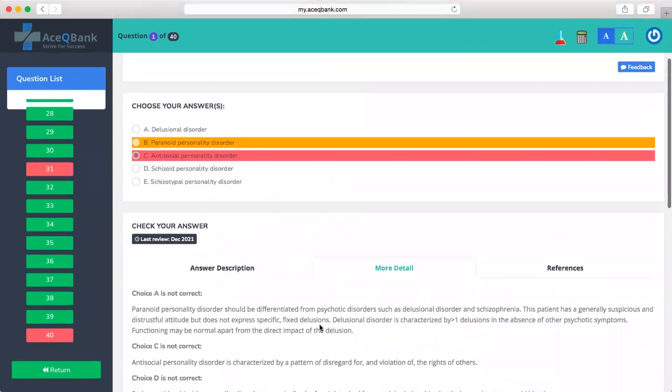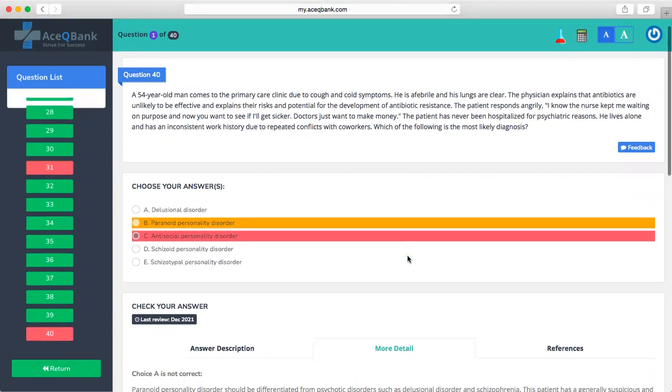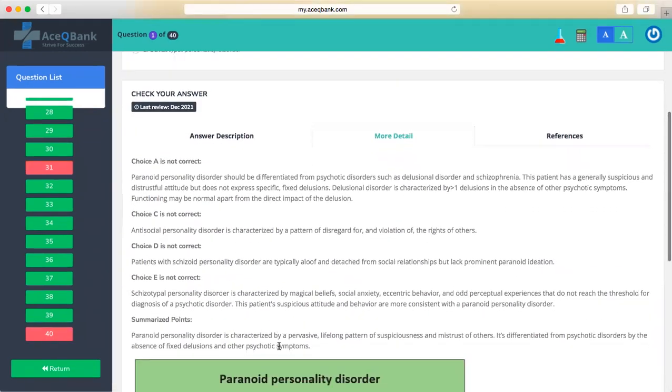One very important thing in personality disorders is that the patient is either brought by somebody or comes with something else and you figure it out. The patient himself is not aware of what he is having, unlike other conditions where the patient is aware. But here, with personality, he has been living with it his whole life. Okay, so this is it.